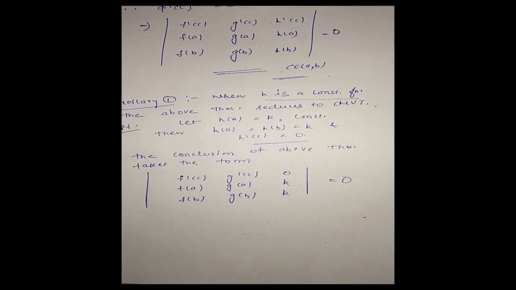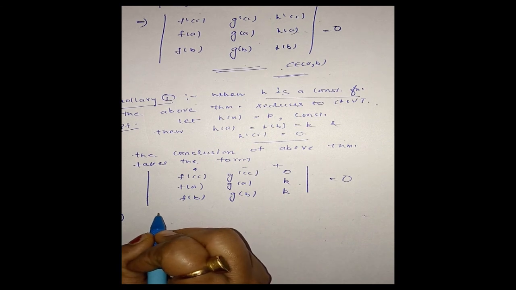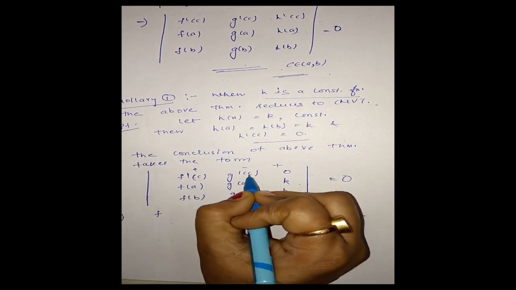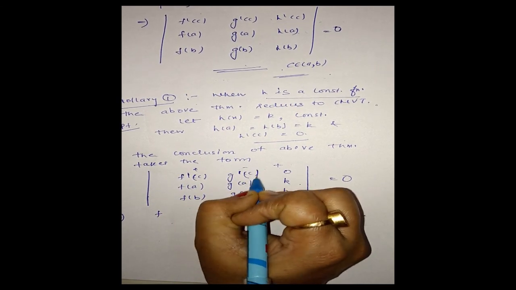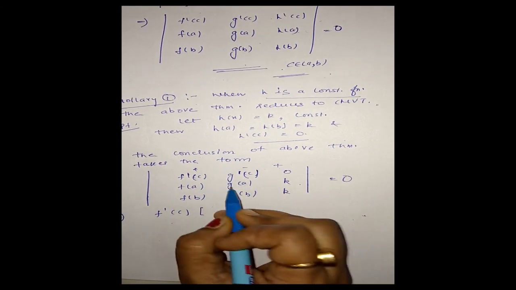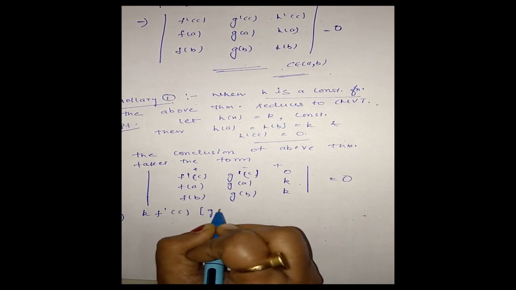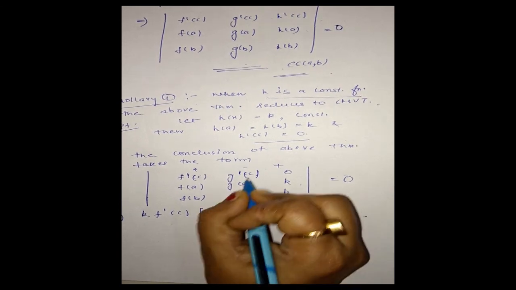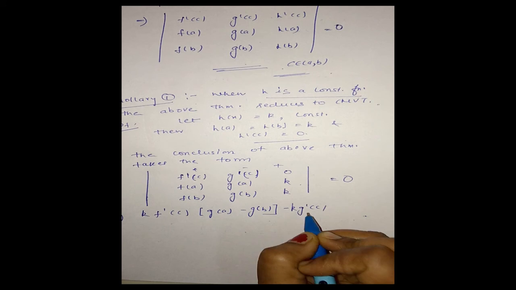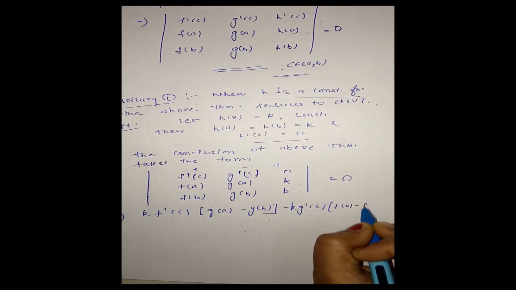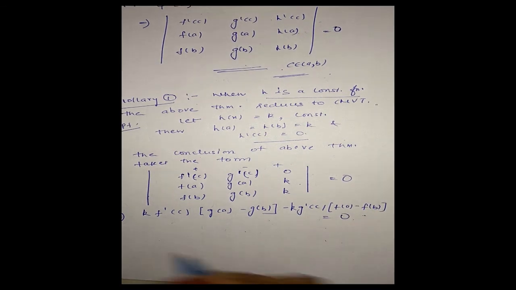Now simplifying this, I get f'(c) into k outside, g(a) minus g(b), minus g'(c) into k outside, f(b) minus f(a), is equal to 0.